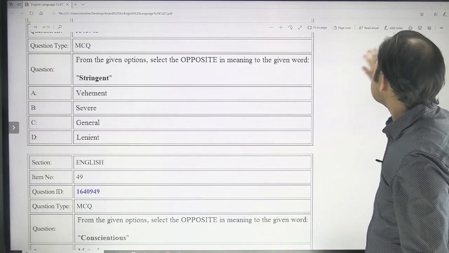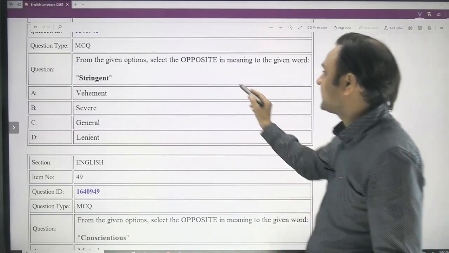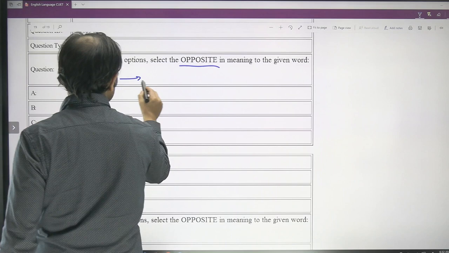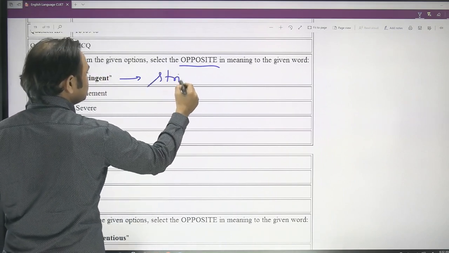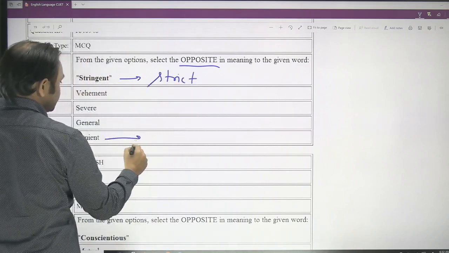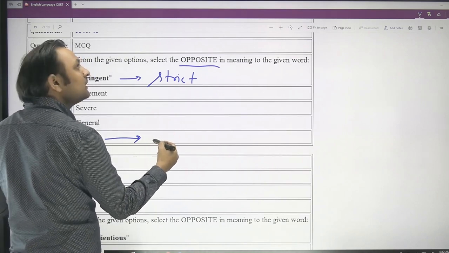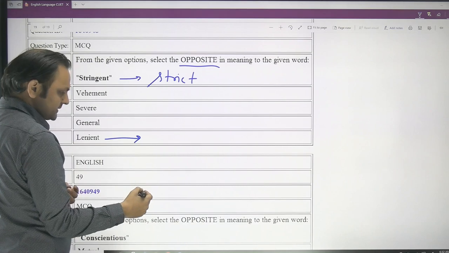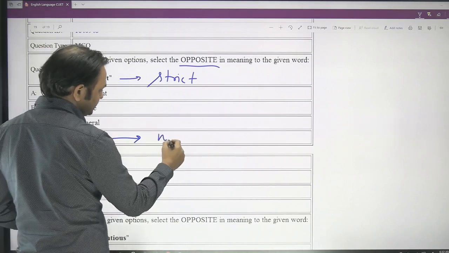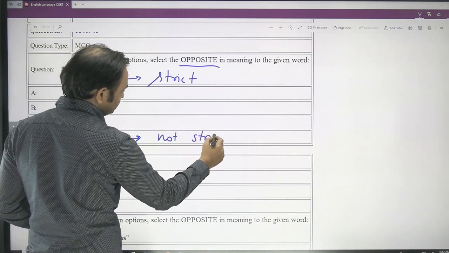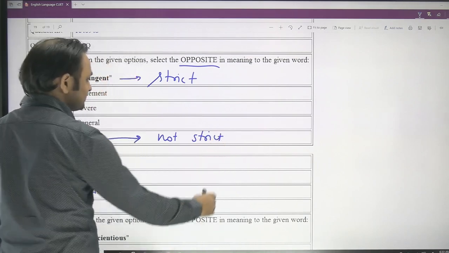And stringent, you have to find the opposite in meaning. Stringent is very strict, and lenient is the answer, because lenient is not so strict, not strict, very loose.